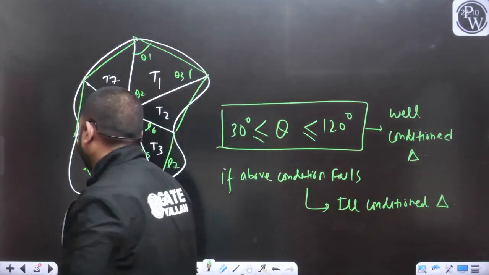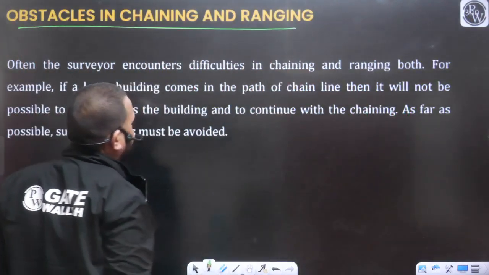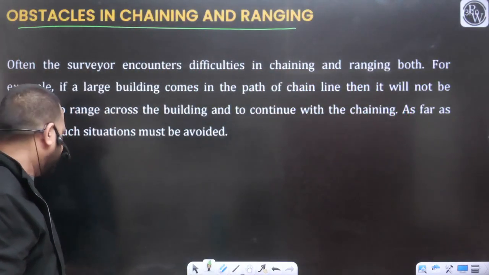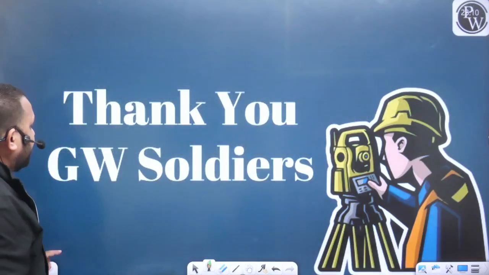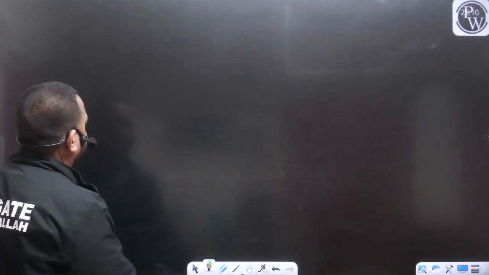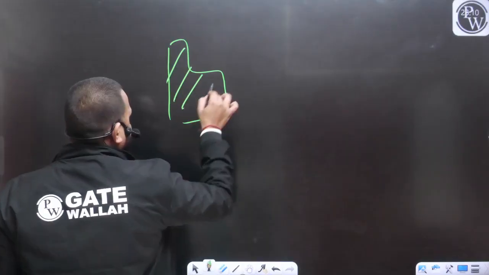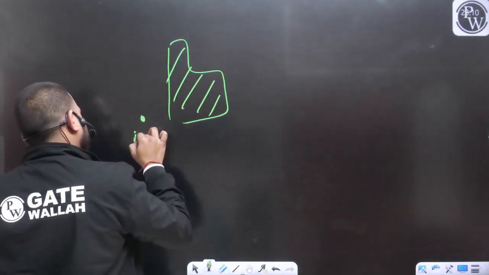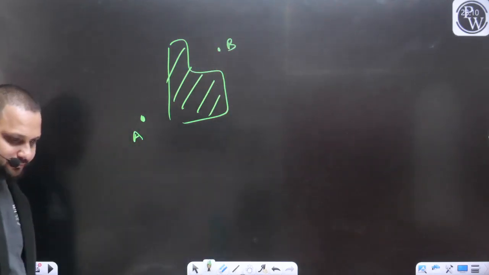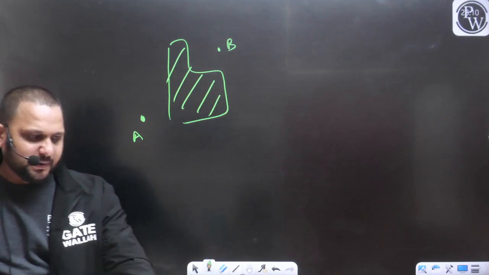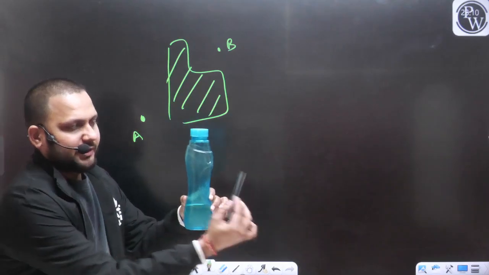Okay, so now see the last topic, and that is the obstacle in the chaining. Let's understand what we mean by this obstacle. What is an obstruction? Let's see. For example, let's say there is a building block. A point is at one end and B point is at another end. So let's say this is the building block. This is the point A, and this is the point B.